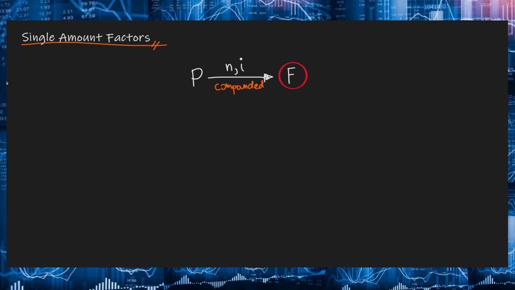Therefore, if an amount P is invested at time t equal to 0, the future amount F accumulated 1 year after yung investment at an interest rate of I% per year will be equal to the principal P plus the interest earned during that period. So that will be based doon sa principal at the start of the period. So that will be equal to P times I. Therefore, the total amount accumulated after the first period will be equal to P times 1 plus I. Okay? So again, na-discuss natin to in our previous module.